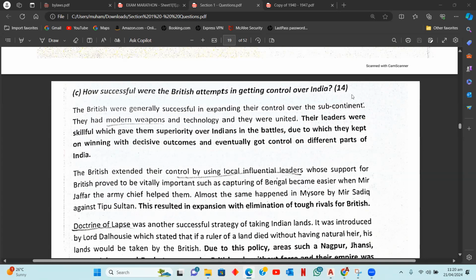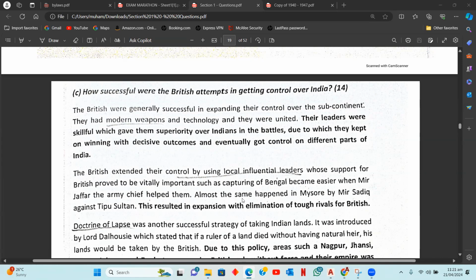So you start writing off with one side. If you were talking about successes, your first few reasons will be about the successes. And then your second bit of this question would be on the failures. Now, for this type of question, it's important that before you get into writing it, you establish your thought process.